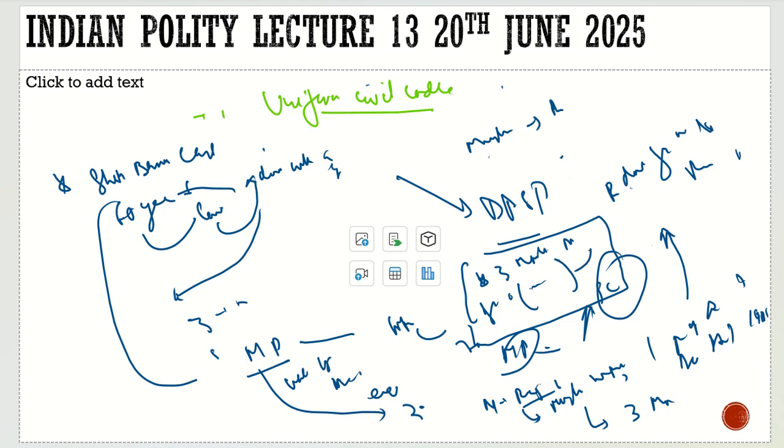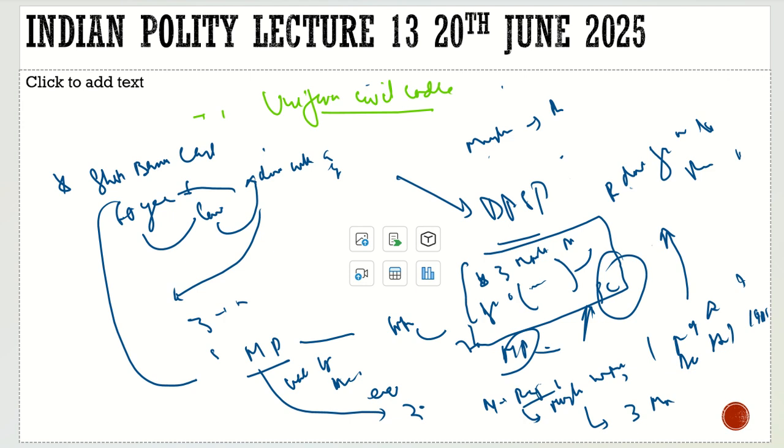So this was finally established. In a way, the point is the uniform civil code. If we had the uniform civil code, this issue would have never come. But can we afford the uniform civil code? Looking at the diversity of the country, looking at Article 25, where you can easily propagate your religion, and Article 29, where the minorities, linguistic minorities, religious minorities and cultural minorities are protected. So can we afford the uniform civil code? That is the real question.